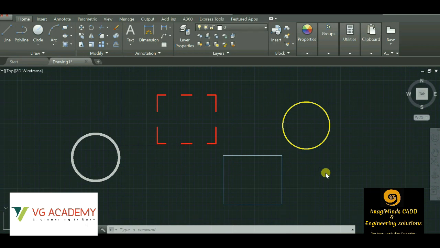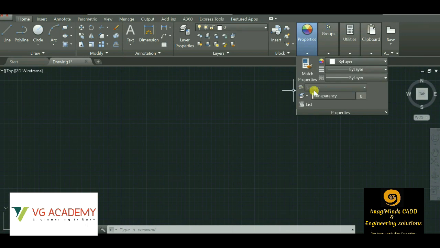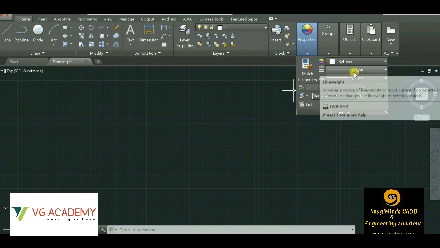With the help of layers, we can distinguish different objects with colors, different line types, and different thicknesses. Then we have the insert option, that is, we can insert different types of blocks. I'll tell you what the uses of blocks are. Then we have the properties option, where we can give different colors to different objects. We can create different line types or line thicknesses, which are similar to the layers option. We'll discuss that in future as the video goes on.